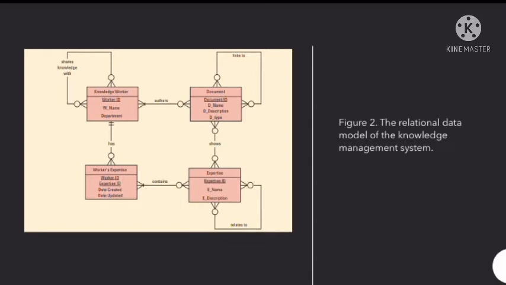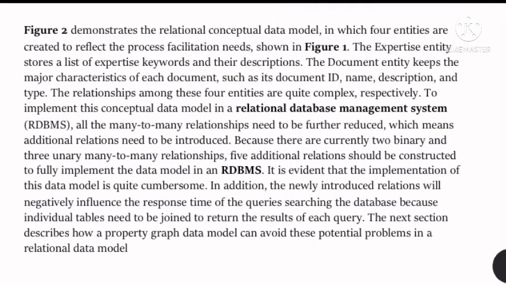Figure 2 gives information about the relational data model of the knowledge management system. By considering this figure, now we will know about it briefly. Figure 2 demonstrates the relational conceptual data model in which 4 entities are created to reflect the process facility needed, shown in figure 1. The expert entity stores a list of keywords and the description. The document entity keeps the major characteristics of each document, such as its document ID, name, description and time.